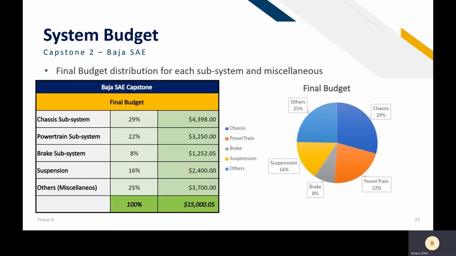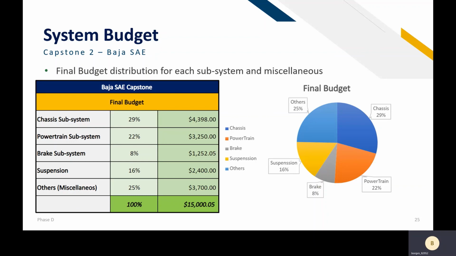Finally, we have the system budget here. That will be the distribution and the prices of every subsystem for the whole system. First, we have the chassis subsystem. We have 29% of the total budget, with $4,398. The powertrain subsystem has 22% of the final budget, with $3,250. The brake subsystem has 8%, which will be